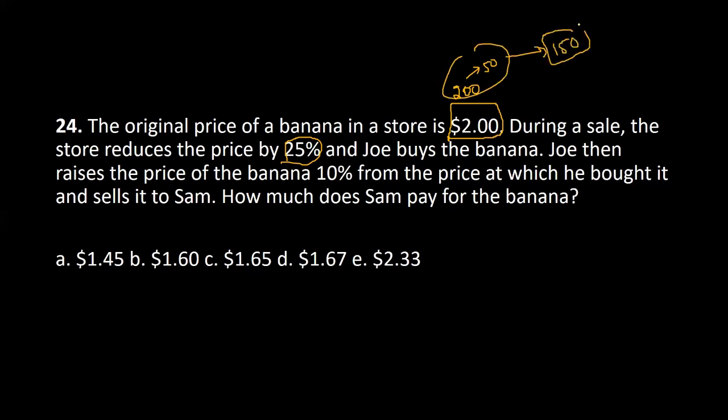He bought the banana for 150. But he is selling this banana at a price raised by 10% from the price at which he bought it. He bought it for 150. He raised the price by 10%. So if he raises the price by 10%, it is 165. Now, how much did Sam pay for it? 165. That's it. Very good, Ramna. Very good, Kavya. Very good, Saim.